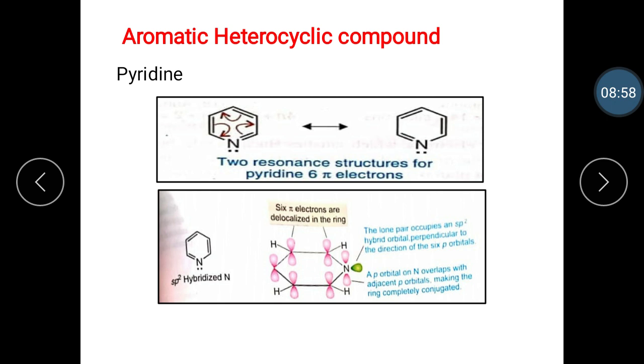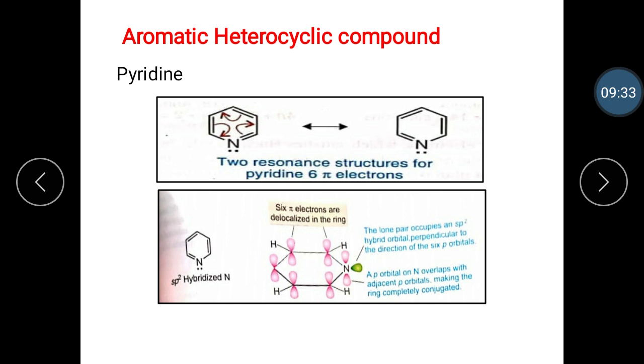Then the next point is aromatic heterocyclic compounds. Heterocyclic compounds containing oxygen, nitrogen, or sulfur atoms, which also have at least one lone pair of electrons, can also be aromatic. With the heteroatom, we must always determine whether the lone pair is localized on the heteroatom or part of the delocalized pi system. For example, pyridine and pyrrole show the different possibilities.